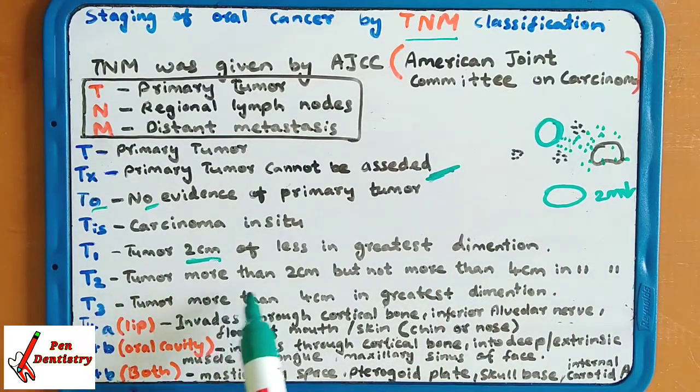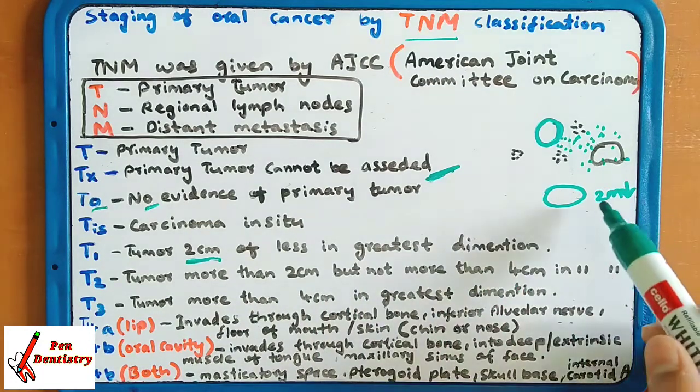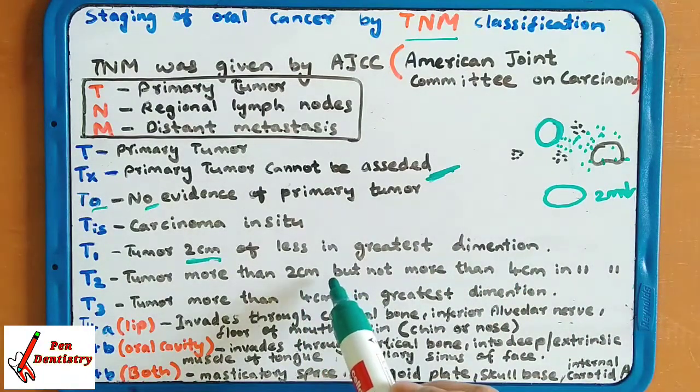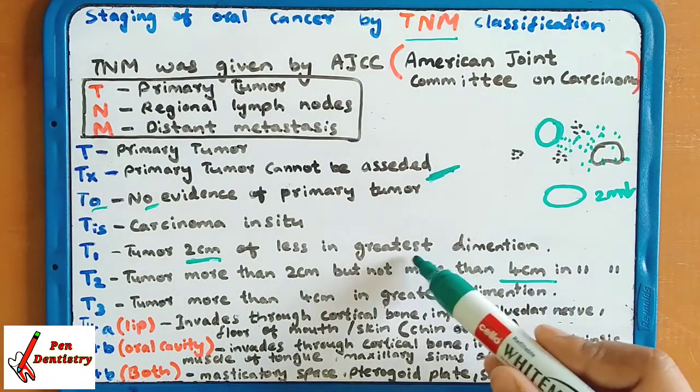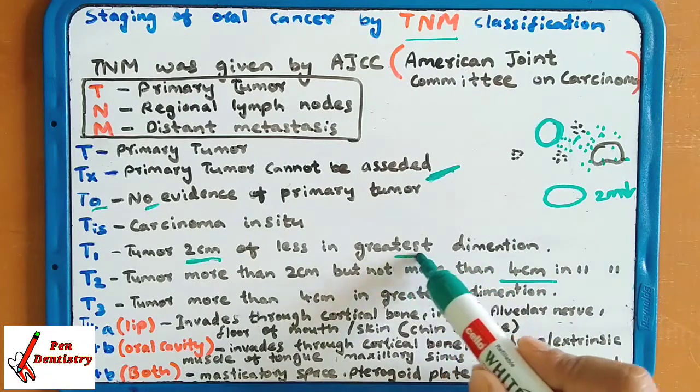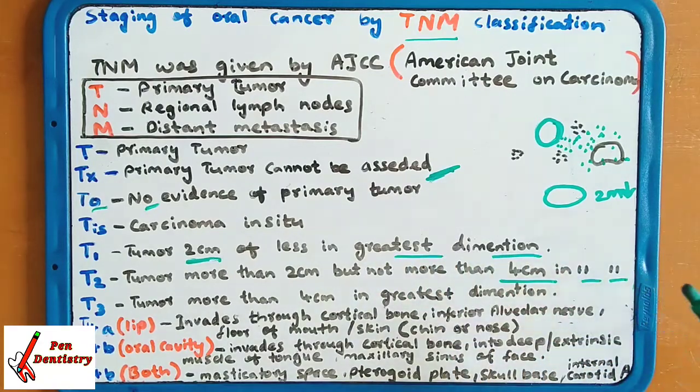T2 is more than 2 centimeter but not more than 4 centimeter in greatest diameter. T3 is a tumor more than 4 centimeter in greatest diameter. First it was not more than, now it is more than 4 centimeter.